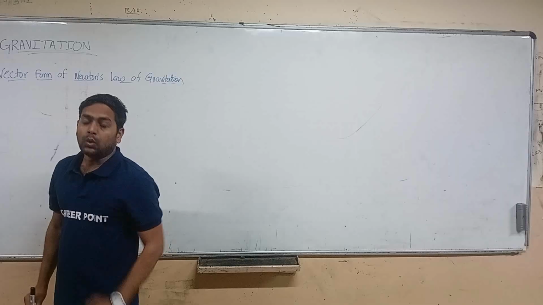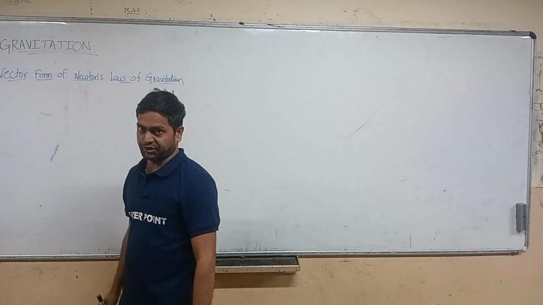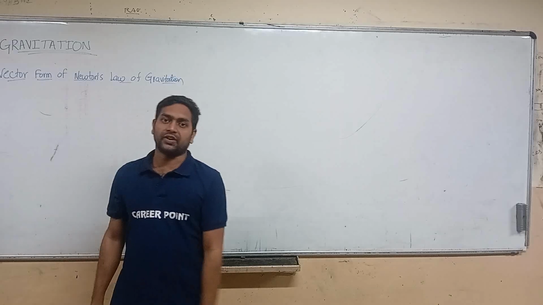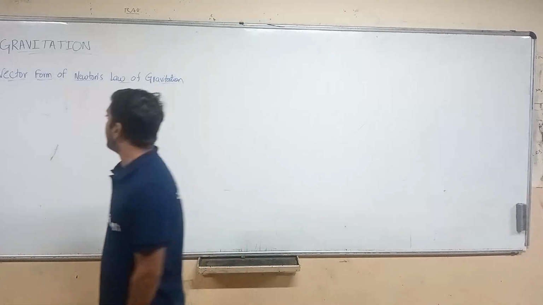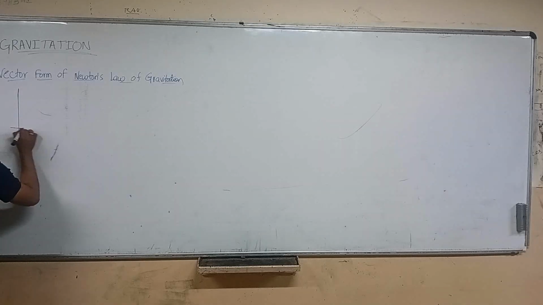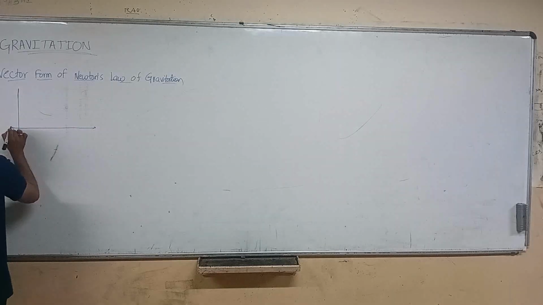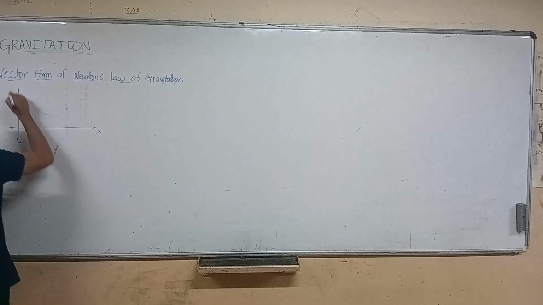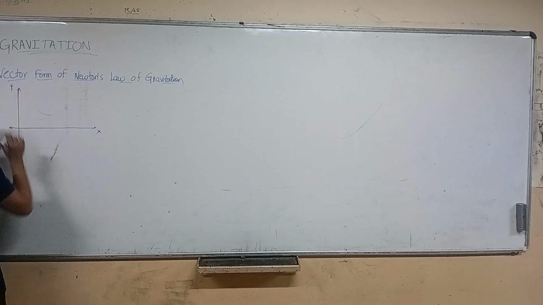Okay, right. Now we'll see the vector form of Newton's law of gravitation. In that, first we need to consider two point masses. So this is the x-axis, this is the y-axis.